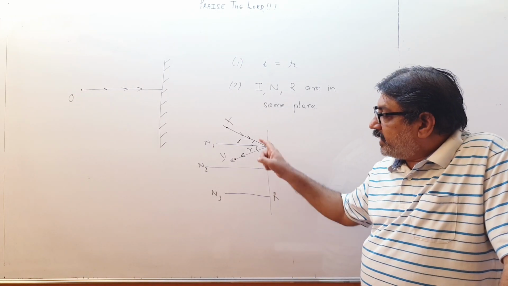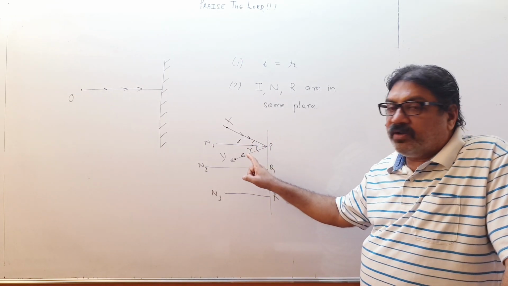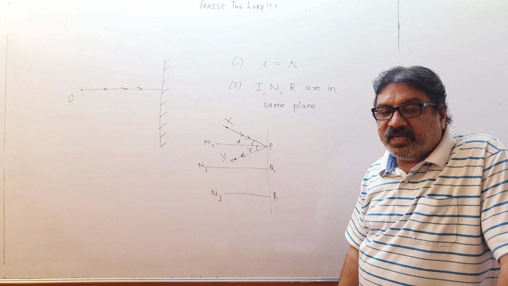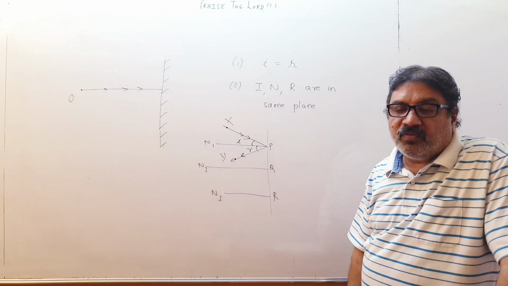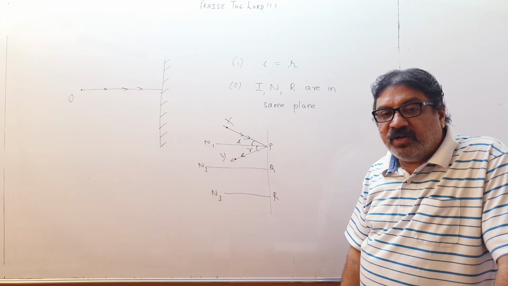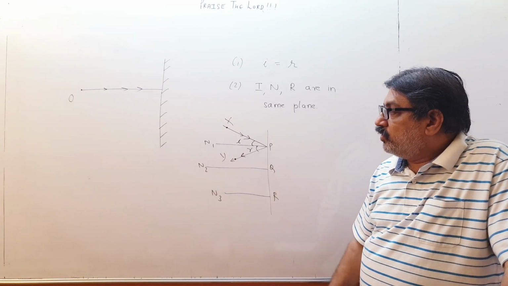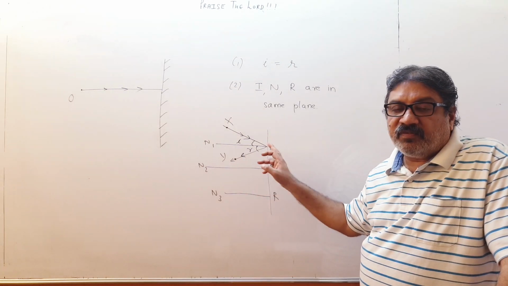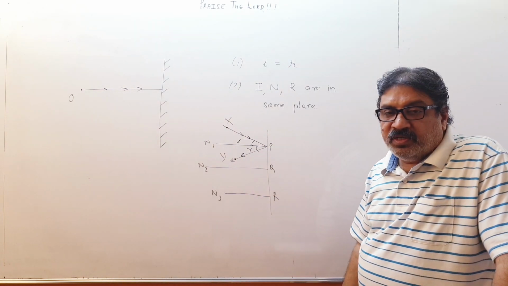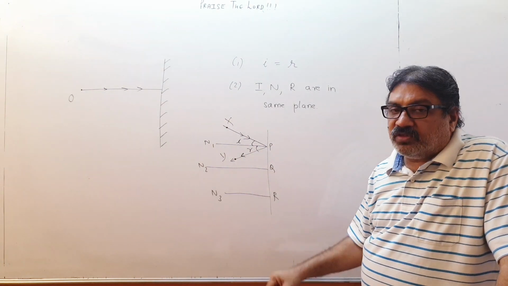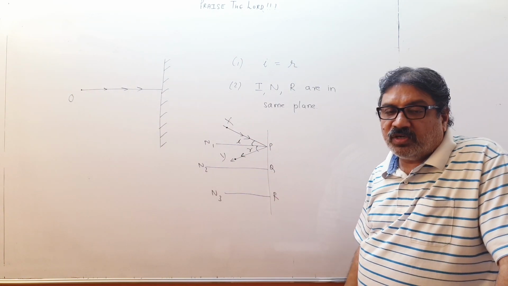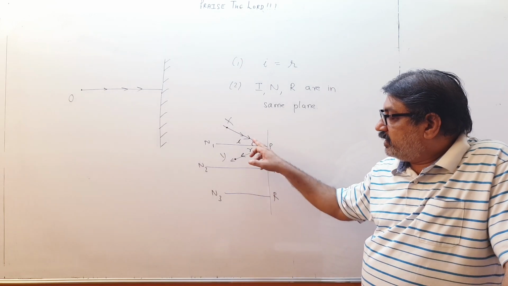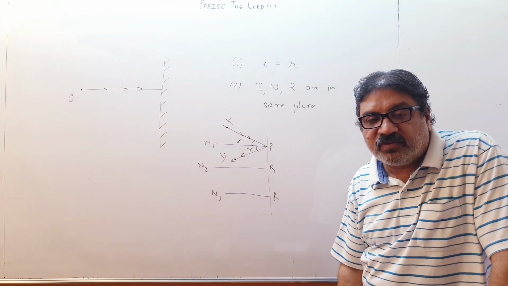So please remember, angle of incidence is equal to angle of reflection, which we can derive on the basis of Fermat's least time principle. What is that principle? Light will take the least time in going from X to Y after reflection or refraction. It will go on such a path which takes the least time to go from X to Y, and to achieve that we will have to make these two angles equal, otherwise it cannot be least time.